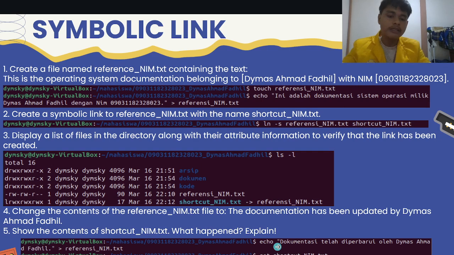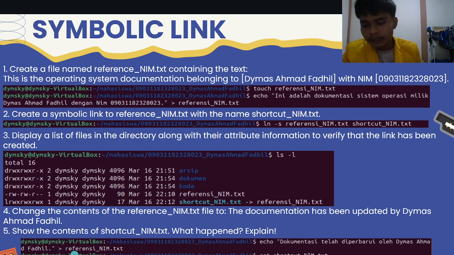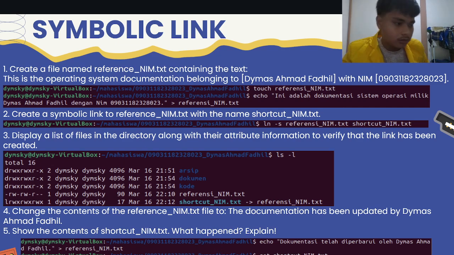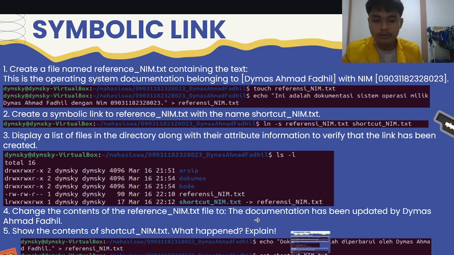Here I will use echo dokumentasi telah diperbarui oleh Dimas Ahmad Fadil to referensi_nim.txt, and I will show the file. I will use cat shortcut_nim.txt, and the output is dokumentasi telah diperbarui oleh Dimas Ahmad Fadil.